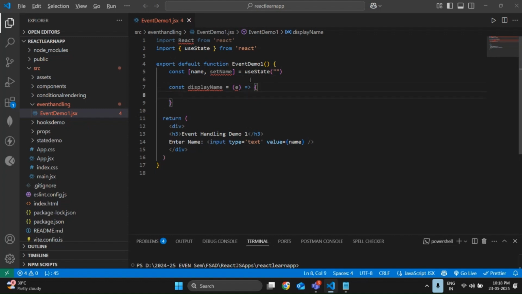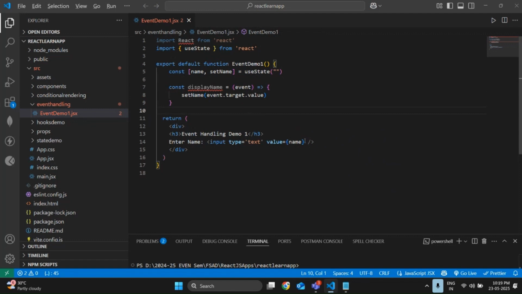Next, we need to set the name. setName of e.target.value. Okay, e.target.value. Clear everyone? You can also use event, no issue. You can copy this event. You can use any name, no issue. Clear everyone? Next.